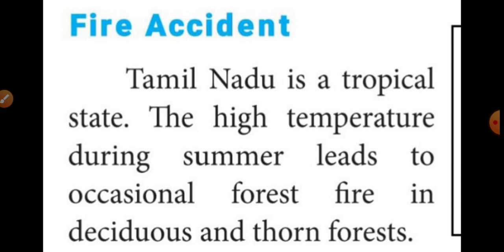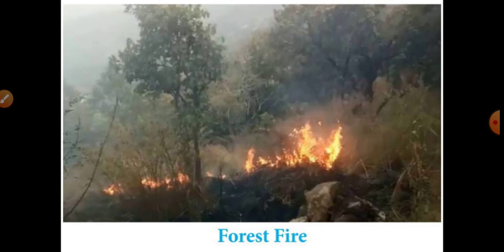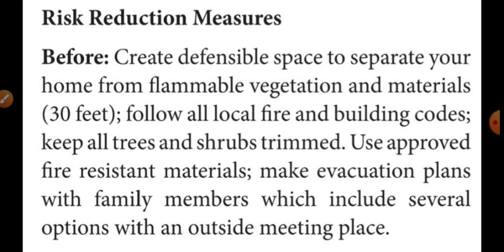Then what are the measures we can take before, during and after the fire accident? First of all, I am going to explain what measures we should take before the fire accident. See the picture, students. This is the forest fire.